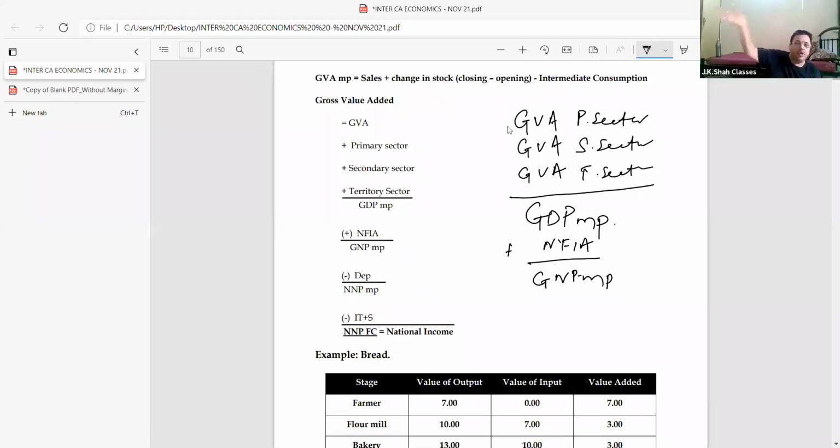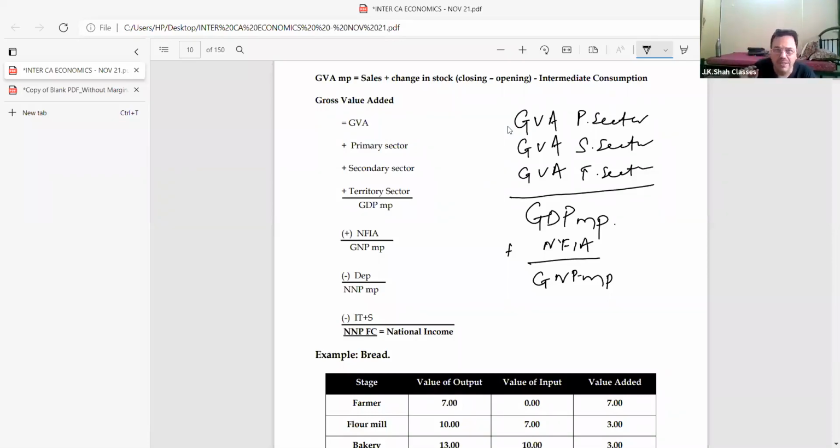Oh, so we got income from that particular country, na beta. Acha, Hindustan Unilever made money and they sent it abroad. So bacha, despite being in our country, it does not remain in my country. The money goes to another country. So I have to remove that. So bacha, if I have to remove all those international transactions, then what I am left with is gross national product at market price. Any doubts over here?